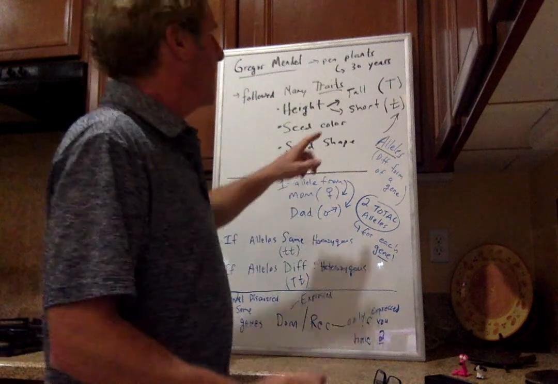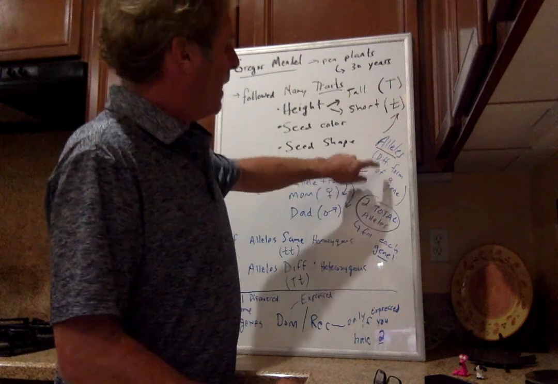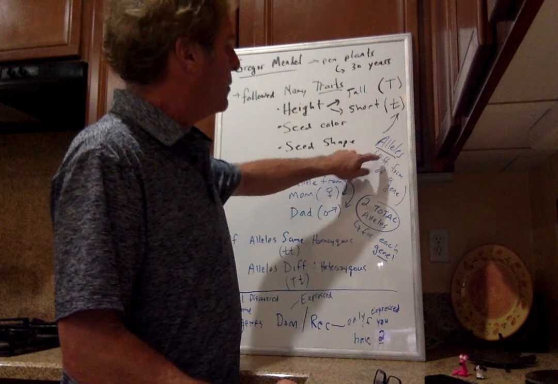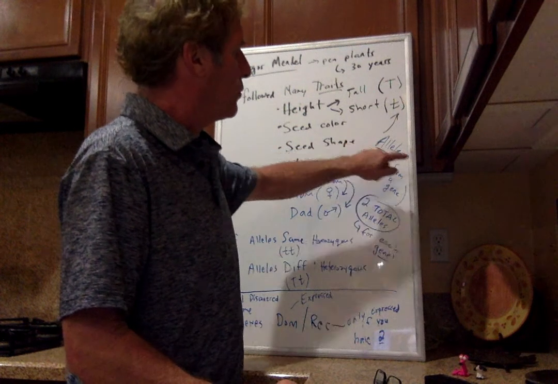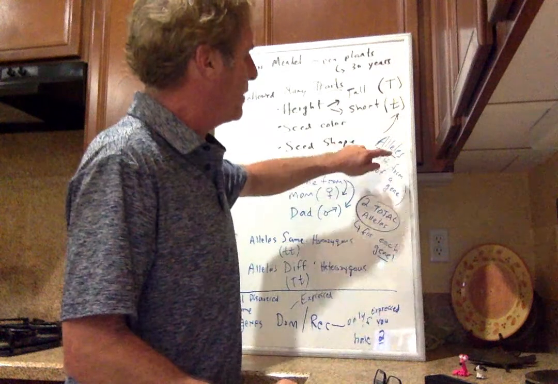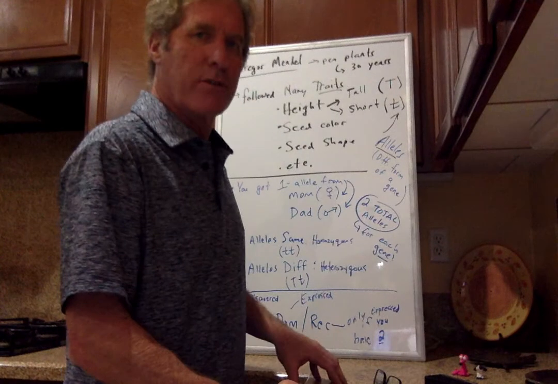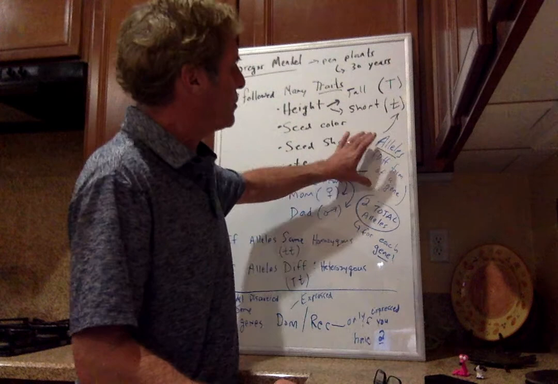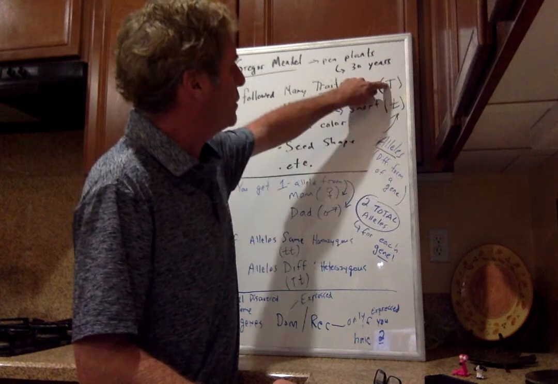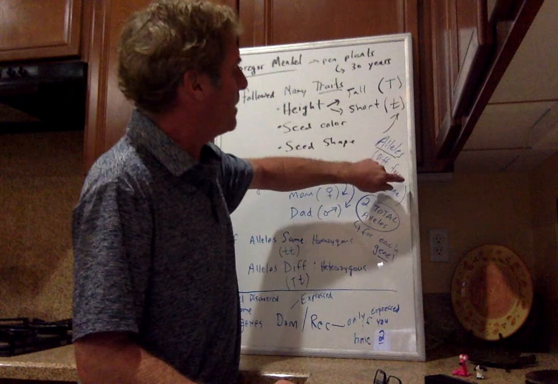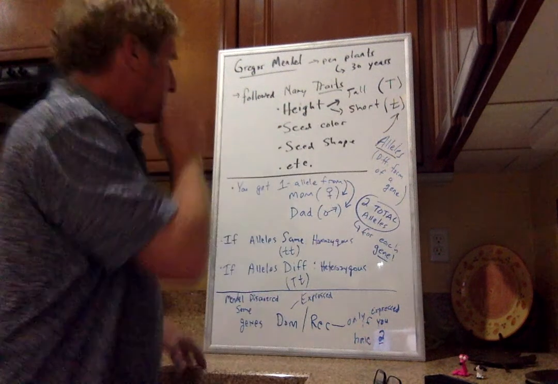Okay, so once again, alleles are different forms of a gene, and I will tell you way ahead of time that alleles are different proteins. So one allele creates one protein, and a different allele creates a different protein. Each of those proteins has a different shape, and so they have different functions inside your body. One shape of a protein could lead to a tall plant, and a different shape of the same protein could lead to a short plant.